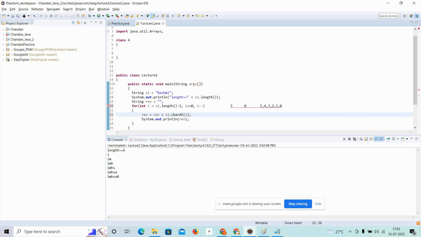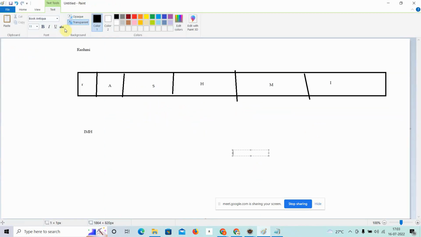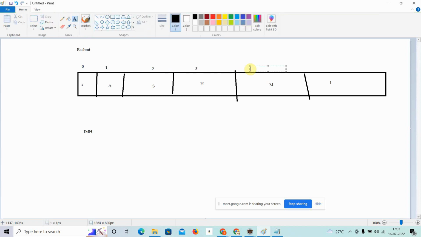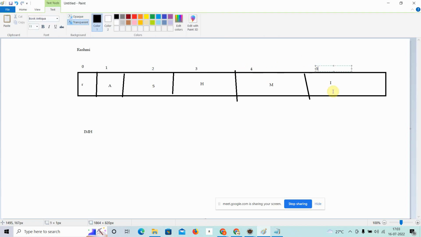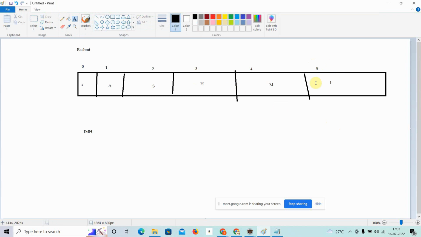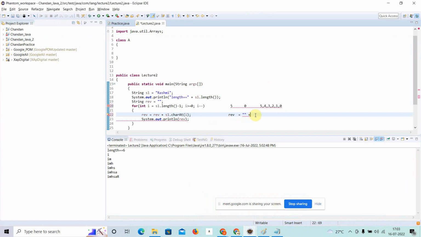So string reverse is blank. First of all, it will take the blank reverse string. First time the value is blank, meaning nothing, and charAt means in this string, whatever the character at 0, 1, 2, 3, 4, 5. So I'm saying whatever the character at the 5th position, because I know numbering will start from 0 and length is 6, pick it up. So it is I the first time.